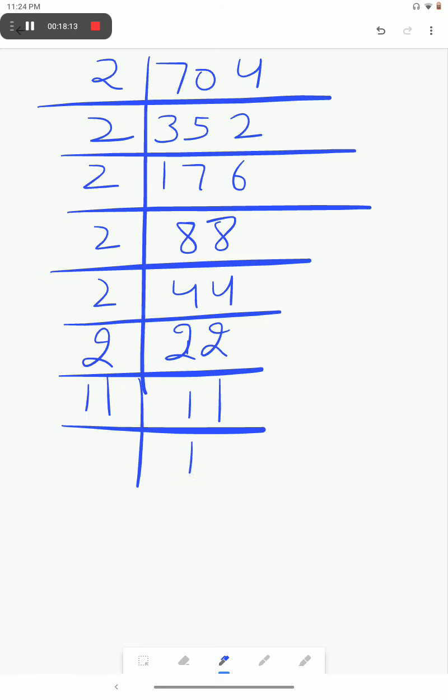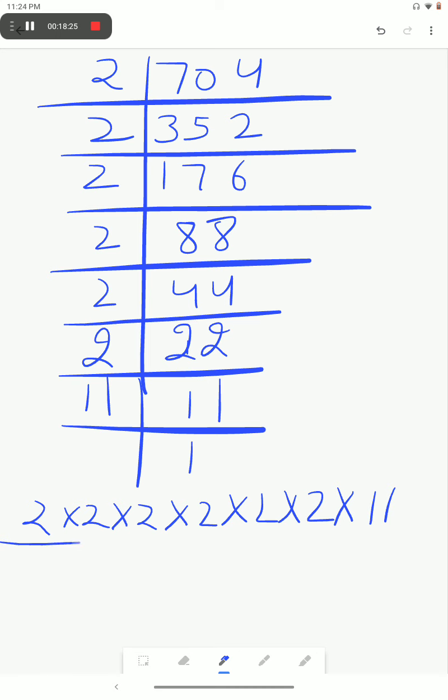Okay. What will be its prime factorization? 2 into 2 into 2 into 2 into 2 into 2 into 11. This 2 is forming a triplet. It is also forming a triplet.